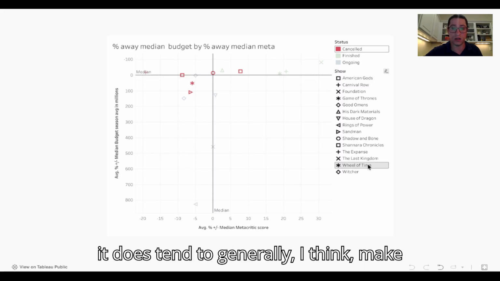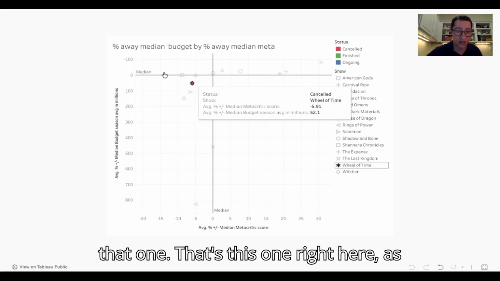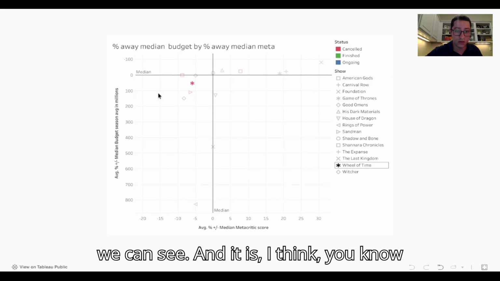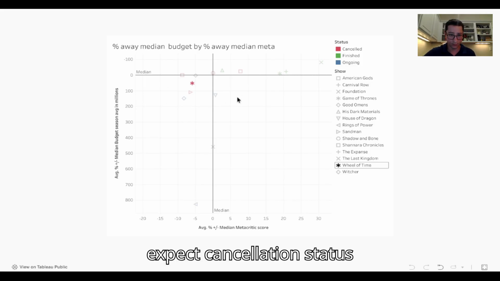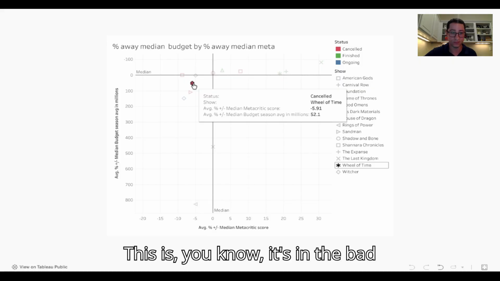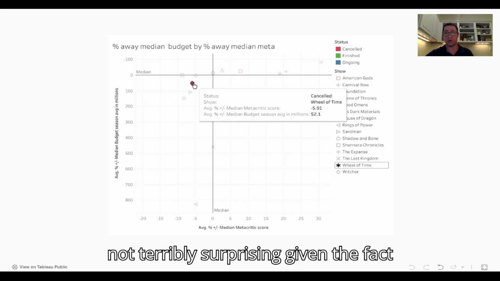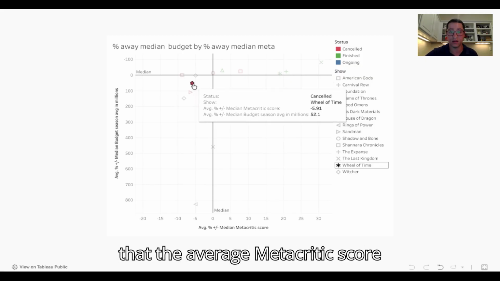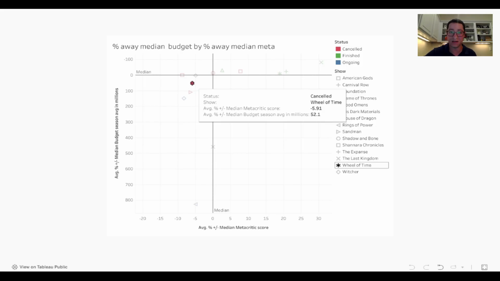And so Wheel of Time, it generally makes sense. We'll highlight that one. That's this one right here. And I think it's generally where we would expect a cancellation status show. It's in the bad section, and not terribly surprising given that the average Metacritic score was not that high, and the budget is kind of medium.